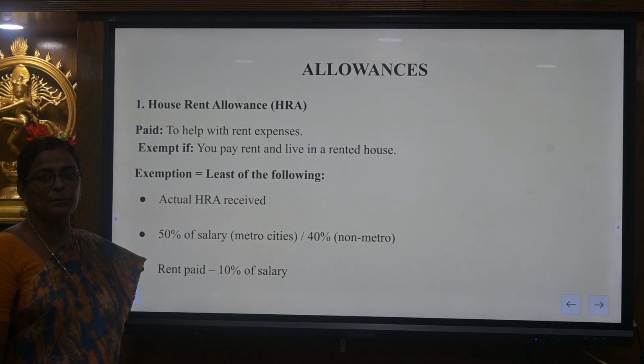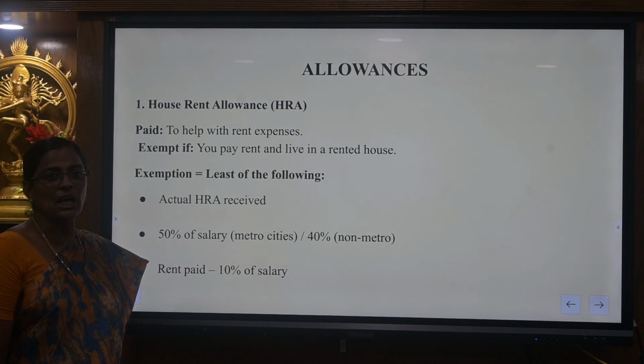Under the partially taxable allowances, the first one is house rent allowances. The rule for house rent allowances is least of the following. They have to see 3 conditions. First one, actual HRA received. Second one, 50% in case of metro cities and 40% in case of non-metro cities of salary, and rent paid minus 10% of salary. And the above three, least of the following is exempted from tax.